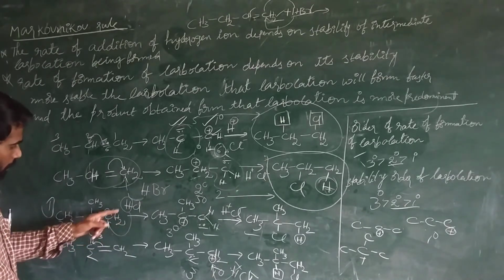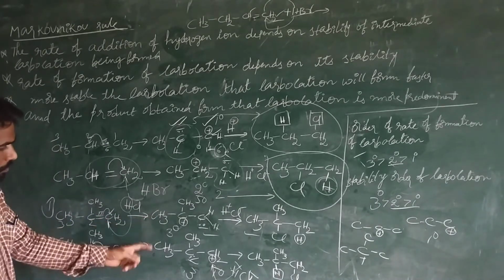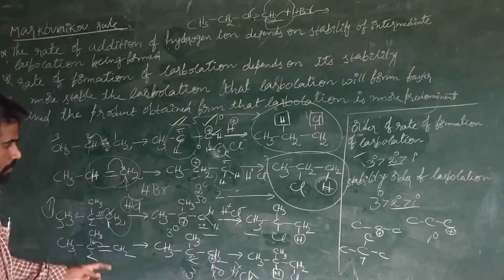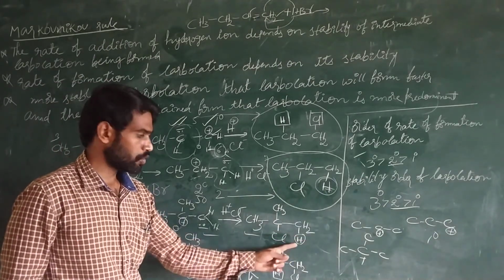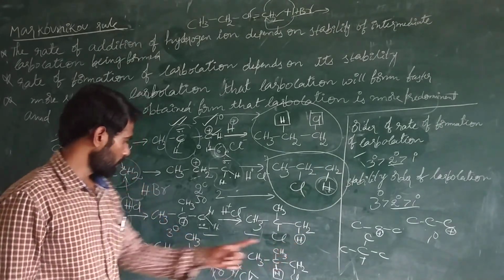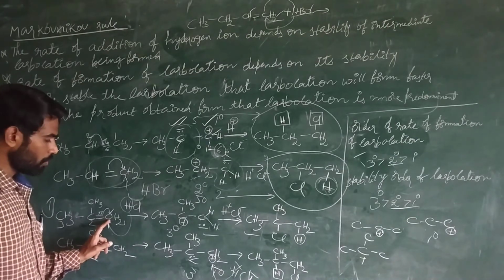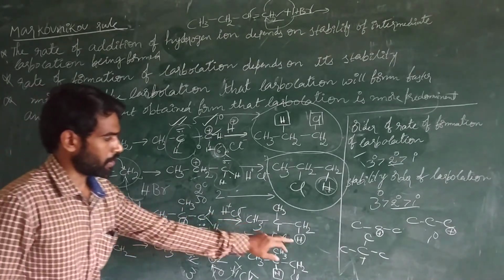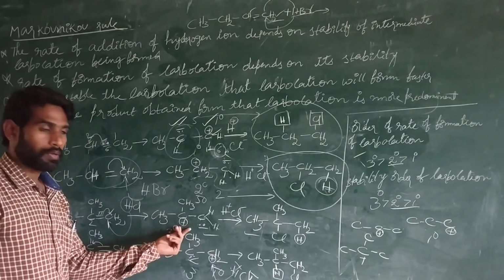See, the hydrogen attaches to this carbon, which already has 2 hydrogens. To that carbon only one more hydrogen is attached, because the tertiary carbocation is formed.